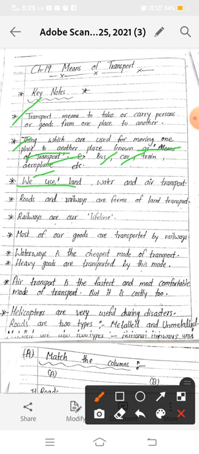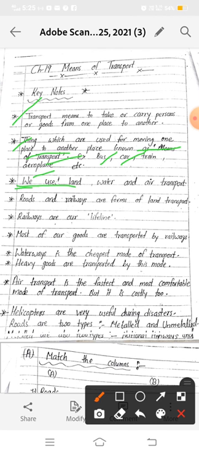When we move from one place to another place by airways, it is known as air transport. And things which are used for moving by airways are known as the means of air transport, like helicopter, aeroplane, etc., okay. And the things which we use for moving from one place to another by waterways are known as the means of water transport, like ship, cargo, etc., okay.